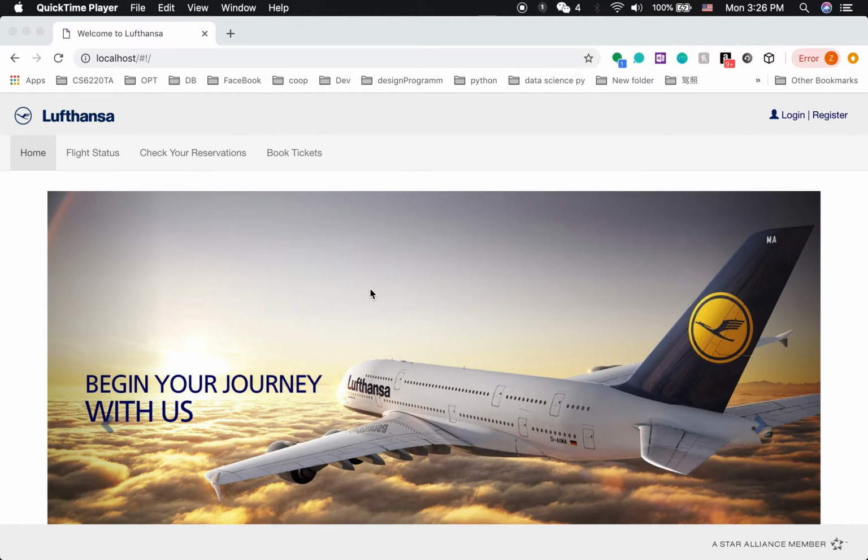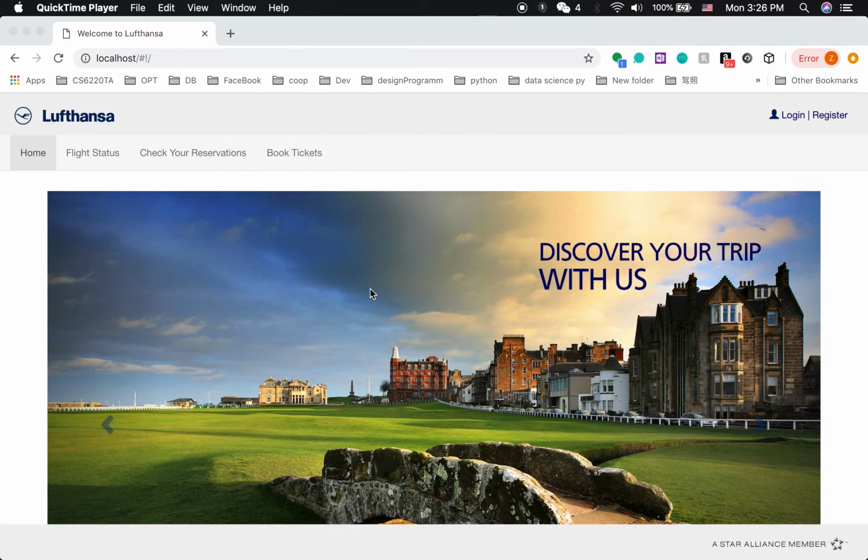We have 3 object data modules in our system: schedule, reservation, and also flight. A flight object will be generated when a user creates a ticket. This flight object will be referred to by reservation and schedule. A reservation is to connect the passenger and the flight. A schedule is used to connect a staff and the flight, so the staff can know when they need to do work and how they need to do their work.